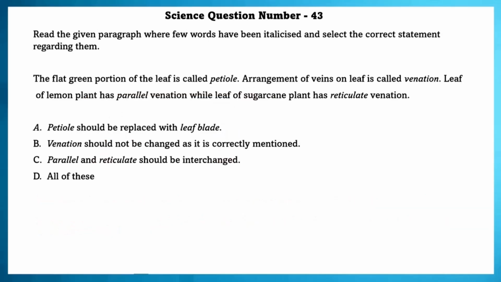Science question number 43. Read the given paragraph where a few words have been italicized and select the correct statement regarding them. The flat green portion of the leaf is called the leaf blade. Arrangement of veins on a leaf is called venation. Leaf of a lemon plant has reticulate venation, while leaf of sugar cane has parallel venation.